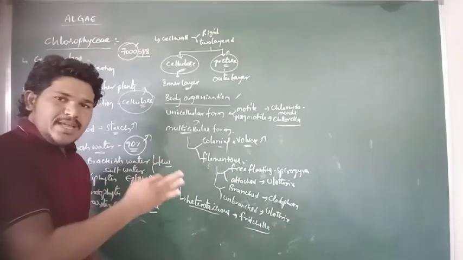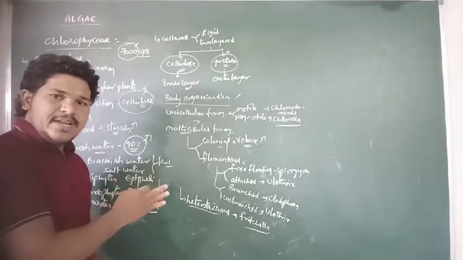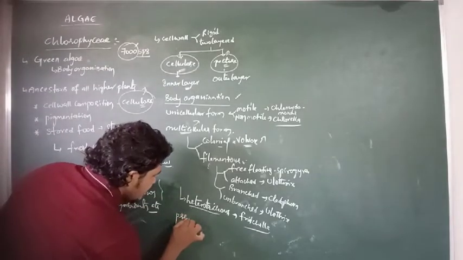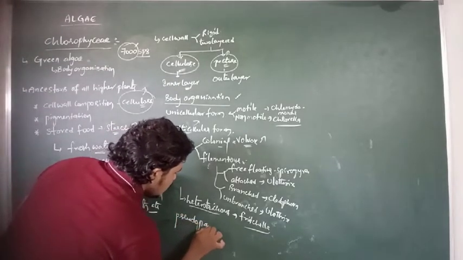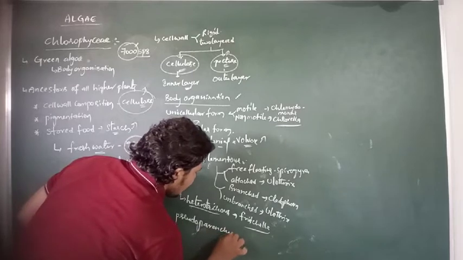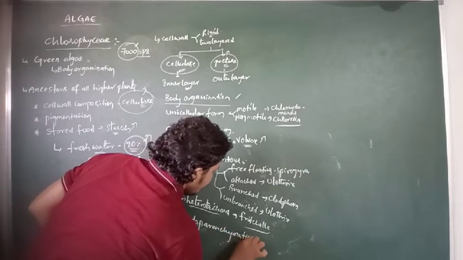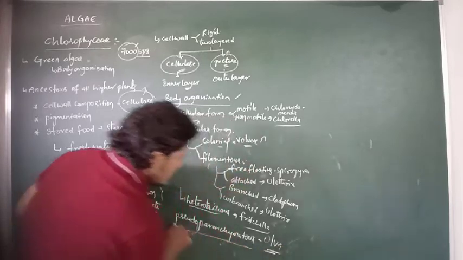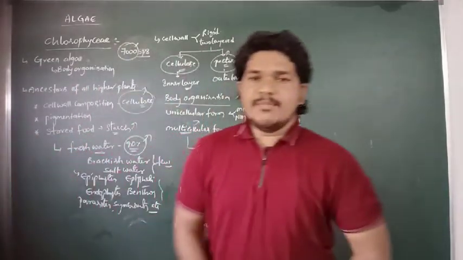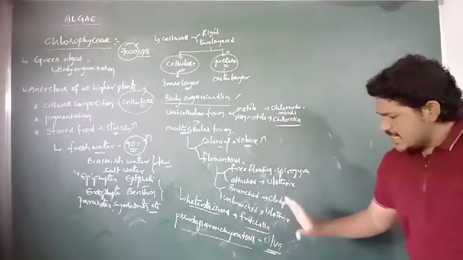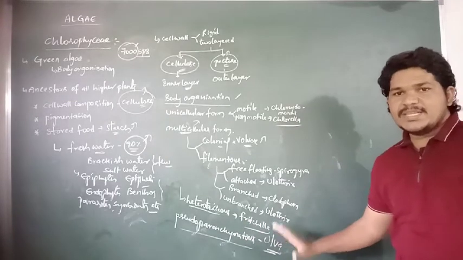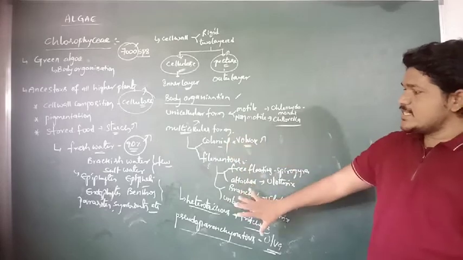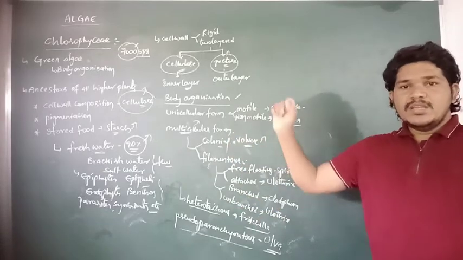Some other species of algae can exhibit their body organization as pseudoparenchymatous, that is Ulva. Pseudoparenchymatous body organization is also exhibited by the Chlorophyceae member Ulva. This is about the body organization of algae or the Chlorophyceae.